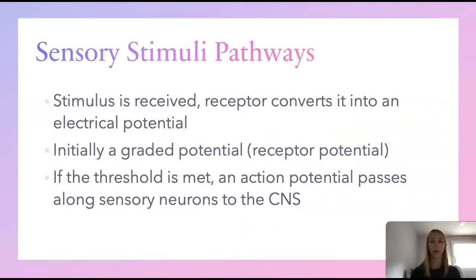Sensory stimuli pathways. During a simplified sensory stimuli pathway, a stimulus is received and a receptor converts it into an electrical potential, which is initially a graded potential, specifically called a receptor potential. If the threshold is met, the receptor potential initiates an action potential that passes along a series of sensory neurons to the central nervous system. The central nervous system then triggers an appropriate response.